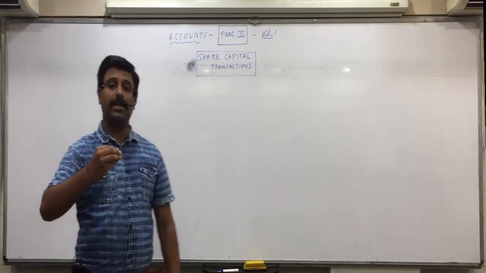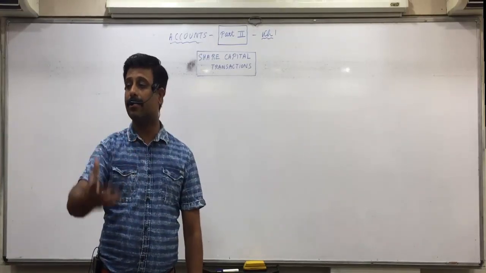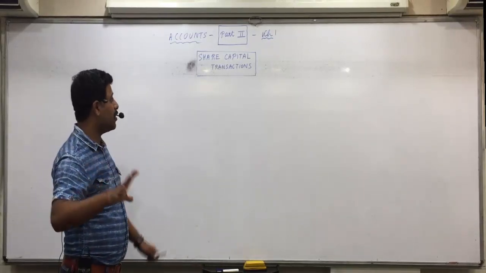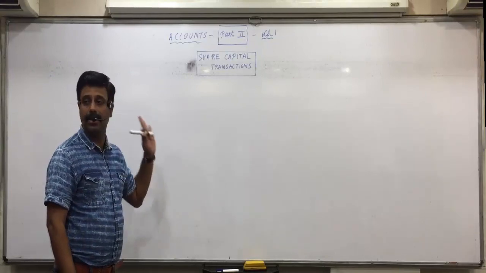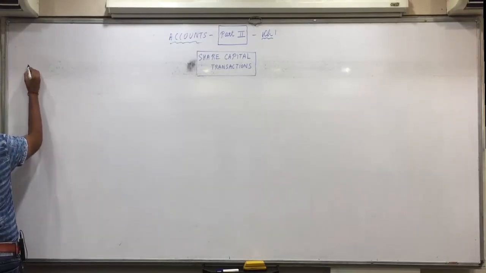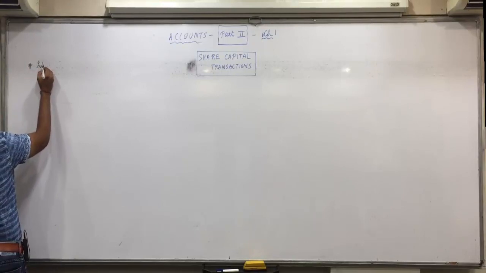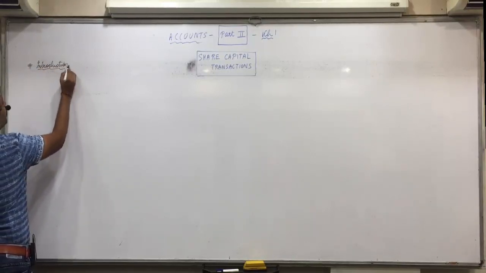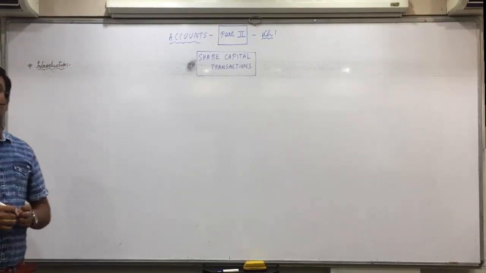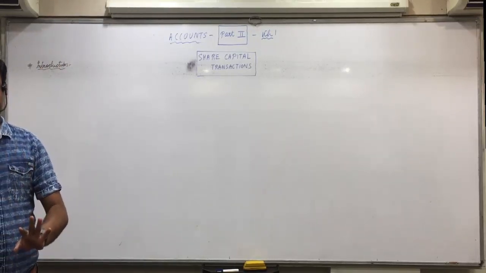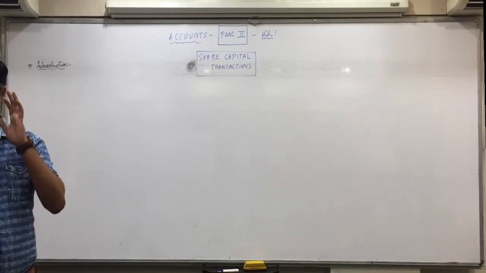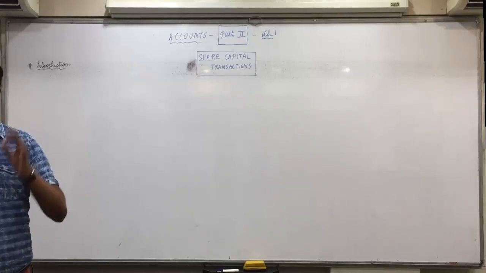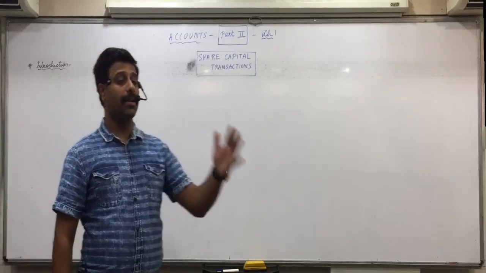And how does the joint stock company start the business? By issuing the shares to the public. So the first chapter that we study is share capital transactions. Okay. Very first we need to understand what is the meaning of share capital. See, like in proprietorship, what do we call it? Capital. In partnership also we call it capital. In the joint stock company, it is called share capital. So the capital of a joint stock company is called share capital.